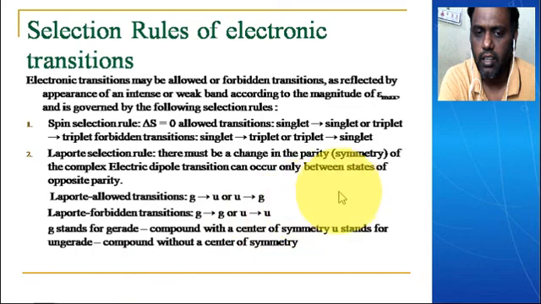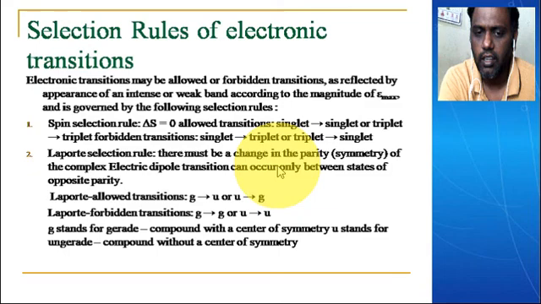And the selection rules of electronic transitions: the electronic transitions may be allowed or forbidden. Forbidden transitions are reflected by the appearance of intense or weak bands, according to the magnitude of the molar absorptivity, epsilon maximum, and this is governed by the following selection rules.